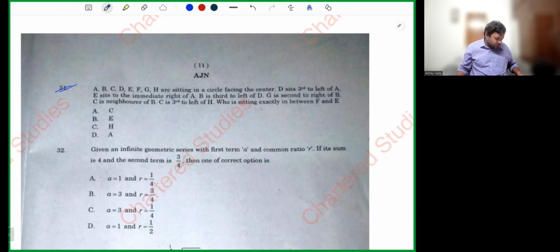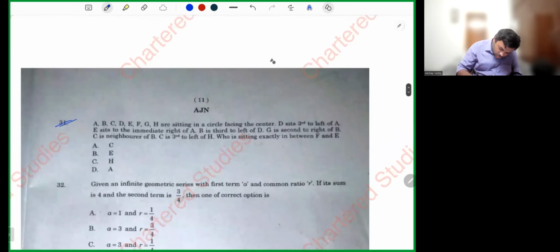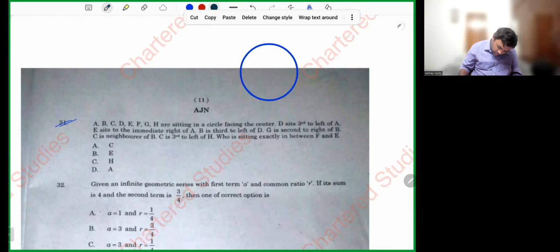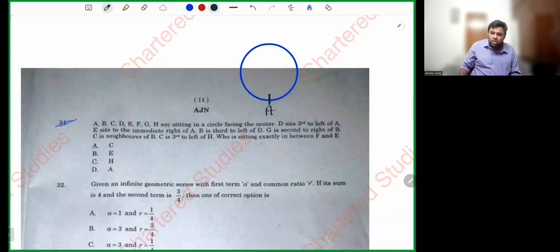What is he telling? He is telling A, B, C, D, E, F, G, H are sitting in a circle. Okay, let me draw a circle. Now, D sits third to the left of A. Let's take A here. D sits third to the left, this side. First, second, third. D sits third to the left of A. E sits to the immediate right of A.